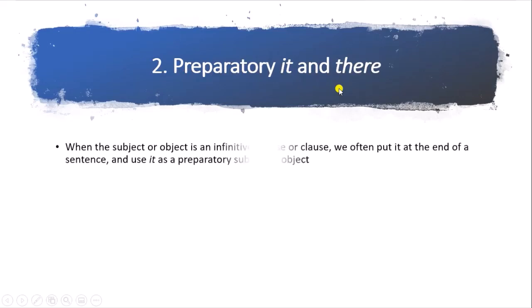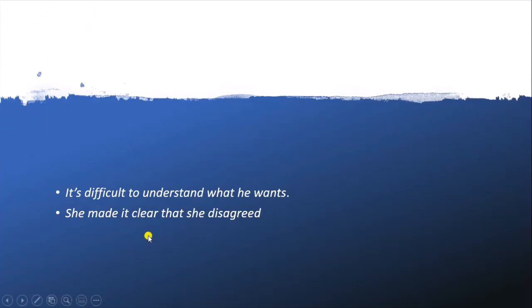Further, there are preparatory subjects and objects like it and there. When the subject or object is an infinitive phrase or clause, we often put it at the end of the sentence and use it as a preparatory subject or object. For example: it is difficult to understand what he wants.